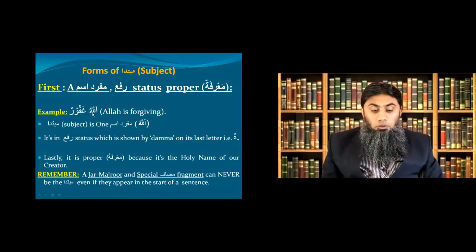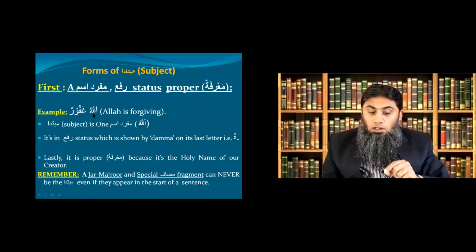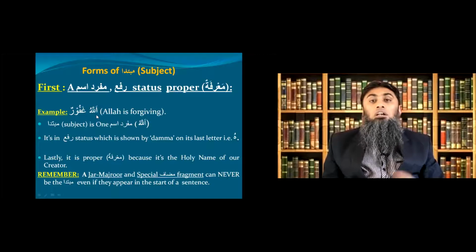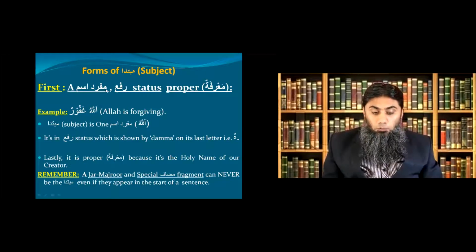For example, Allahu Ghafurun. As you can see, Allahu is an ism. So this is Jumlatul Ismiya. Why? Because it begins with the ism. As you can see, the status is rafa, and Allahu is a proper noun, so it is in proper form. So mufrad, one word, rafa status with the dhamma, and ma'rifa because it's a proper noun. So this Allahu Ghafurun means Allah is forgiving.